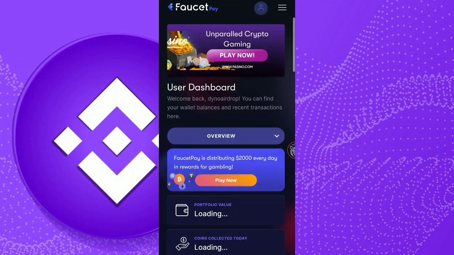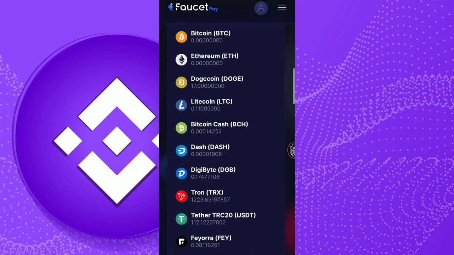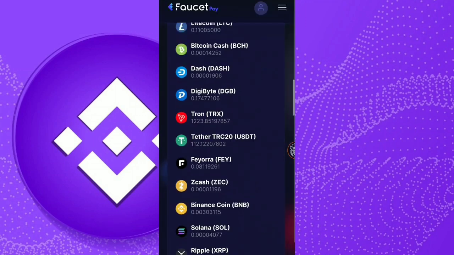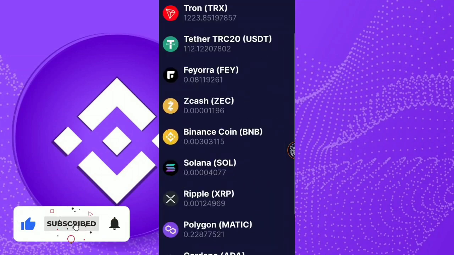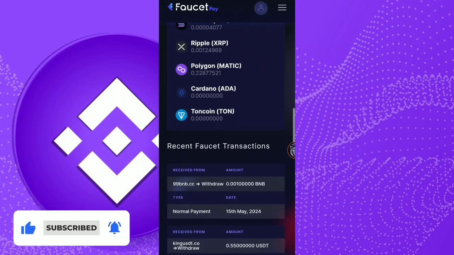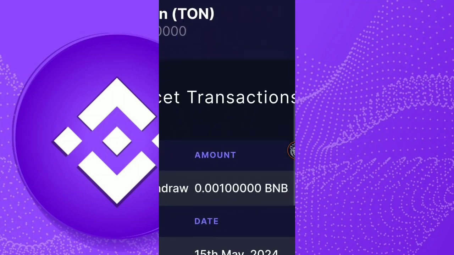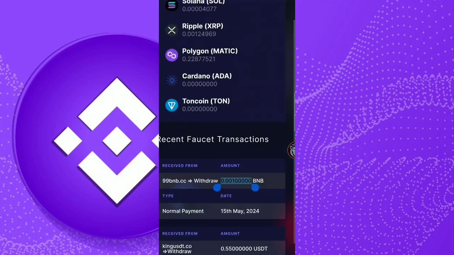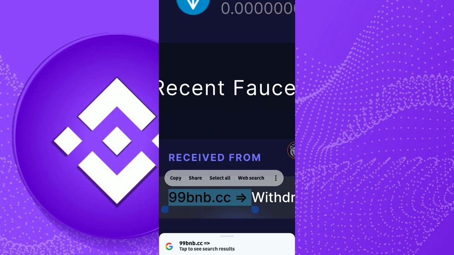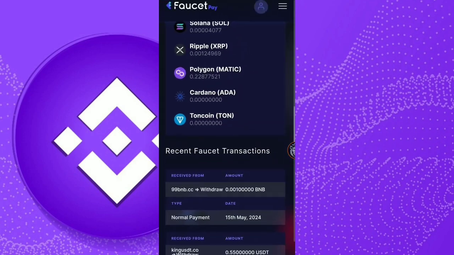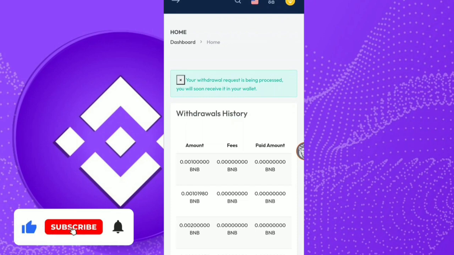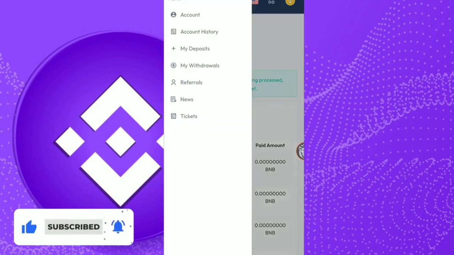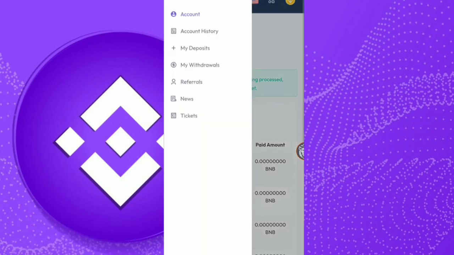You can see that I have opened it, and this is the section. I have earned BNB here. I have earned 0.001 BNB. Let me show you. Here you can see I have earned 0.001 BNB absolutely free from 99bnb.cc. This is the site where you can earn BNB for absolutely free and without any investment. Now I will tell you how you can earn like that.